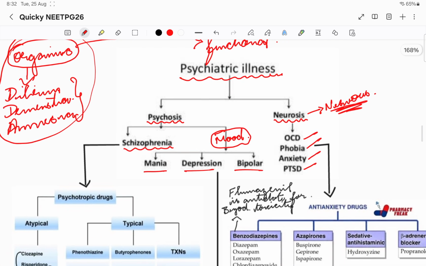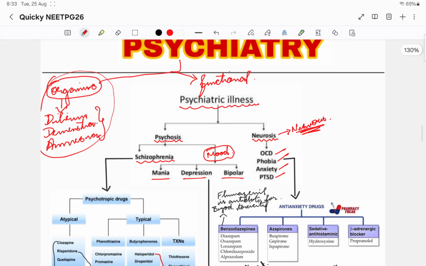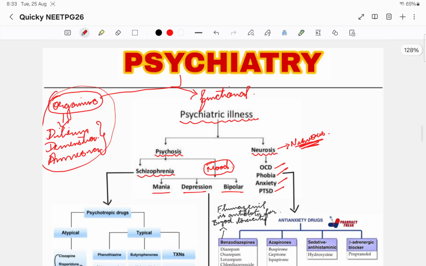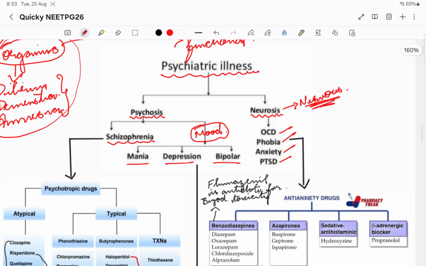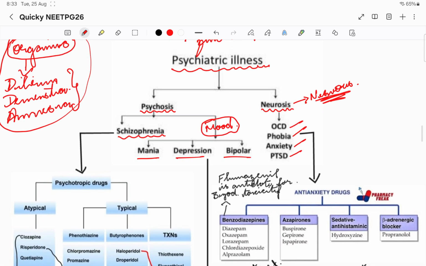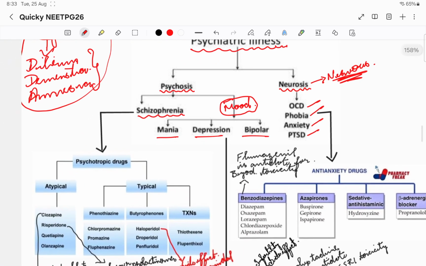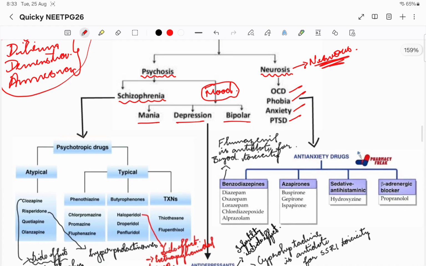So this is the brief, best classification that you can do with respect to psychiatry, so that you know exactly where to put that particular disease. They'll be giving a case scenario and you should know exactly where to put that particular psychiatric illness. Then you can go for treatment, contraindications, side effects and all these things. Now, after the classification, let us see what drugs can be given, because that is what they are focused on, right? So let us learn each of them.